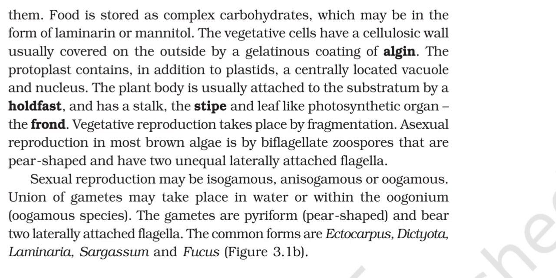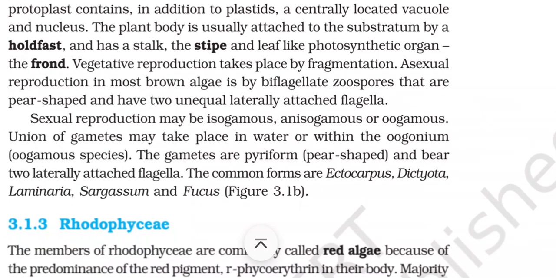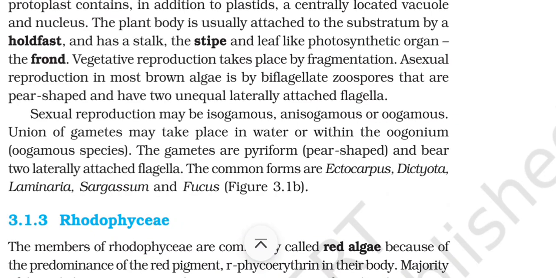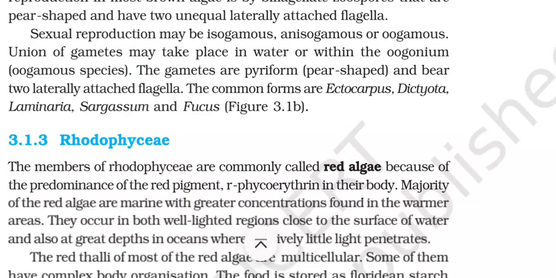The vegetative cells have cellulosic walls, usually covered on the outside by a gelatinous coating of algin. The protoplast contains, in addition to plastids, a centrally located vacuole and nucleus. The plant body is usually attached to the substratum by a holdfast and has a stalk, the stipe, and the leaf-like photosynthetic organ, the frond. Vegetative reproduction takes place by fragmentation. Asexual reproduction in most brown algae is by biflagellate zoospores that are pear-shaped and have two unequal laterally attached flagella.